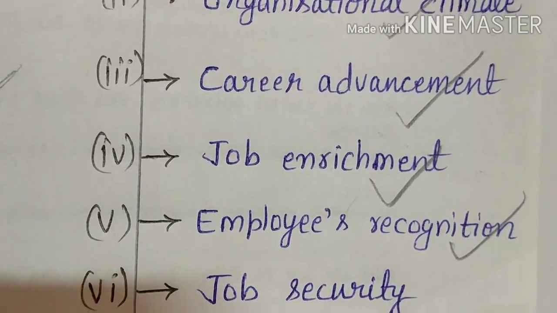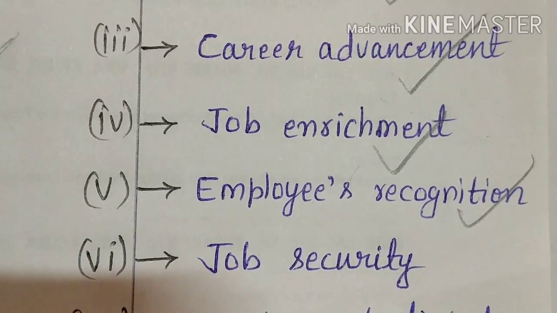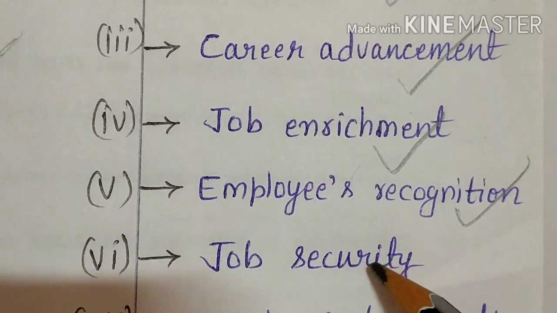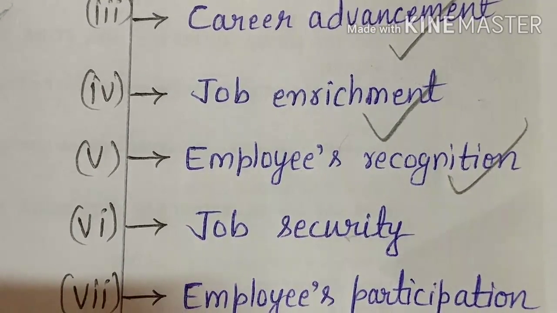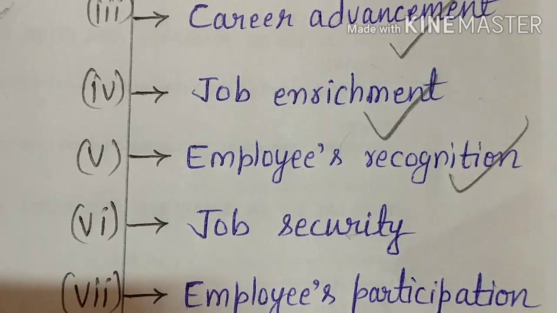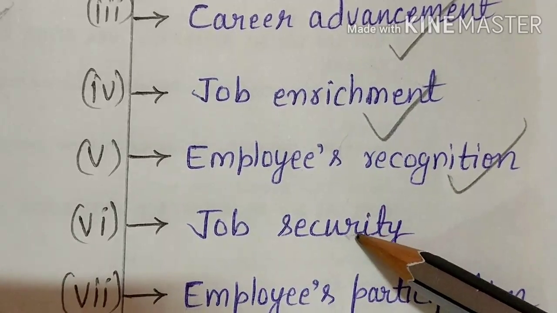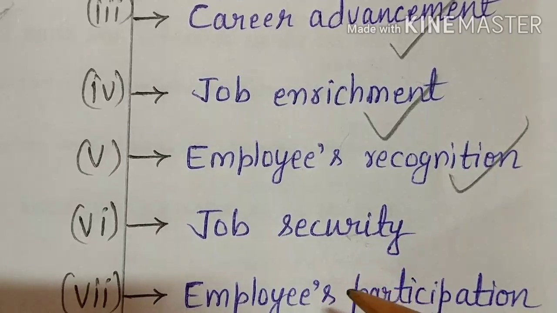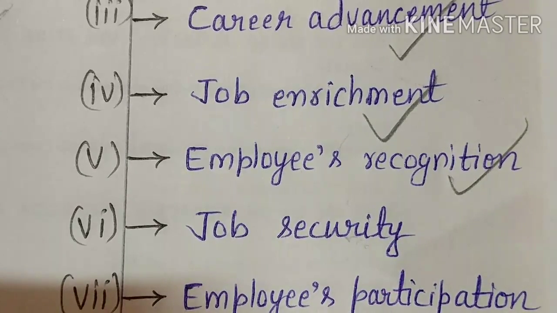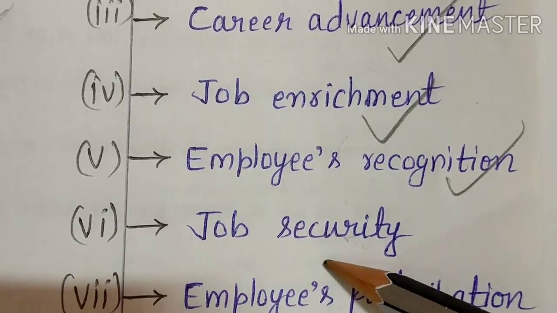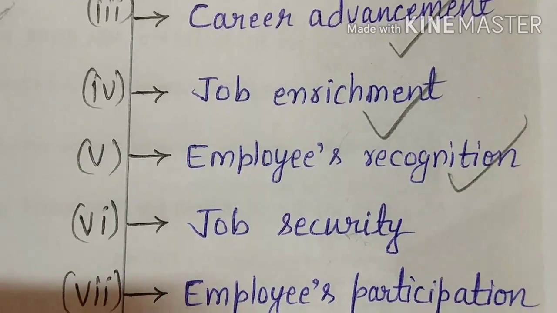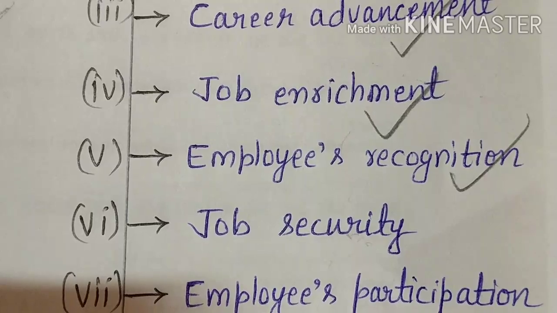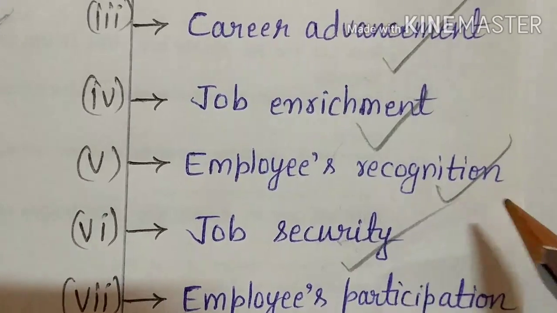Then comes what? Job security. It is very important. Actually, every employee wants his job to be secure, because job security creates a sense of stability in the employees about the future in terms of both work and income. It gives a big relief from the stress about the continuity of the job, because whenever a person is doing a job, he has a fear that he can be fired anytime. So if he gets job security, it inspires him or her to contribute more enthusiastically towards the realization of the organization's goals. Okay, so job security.